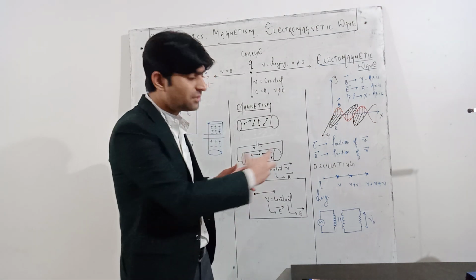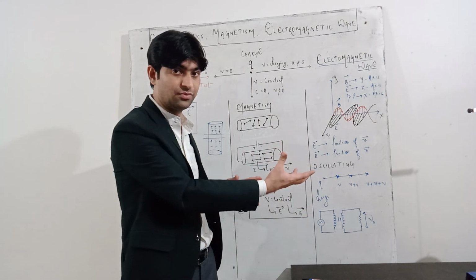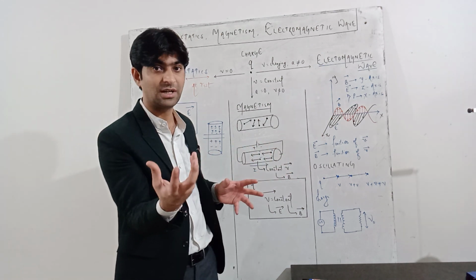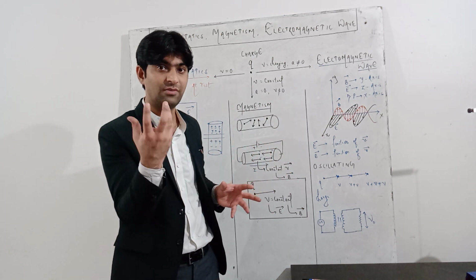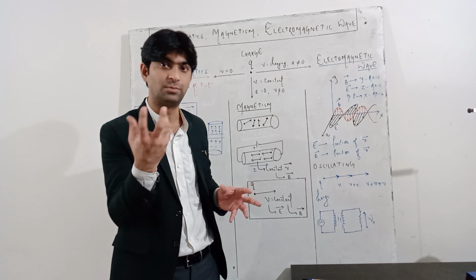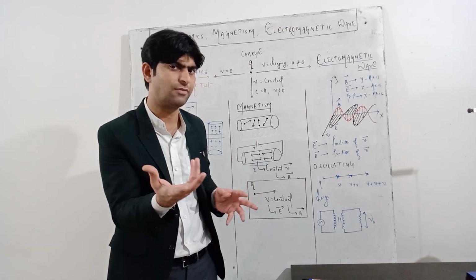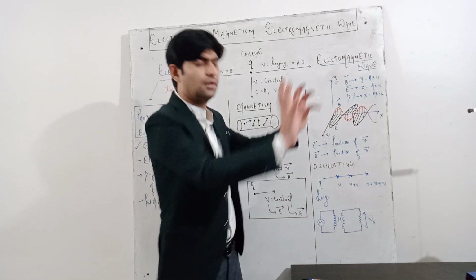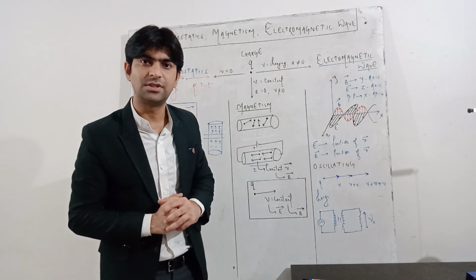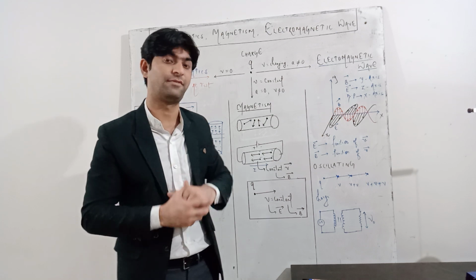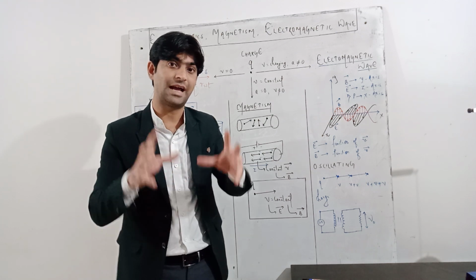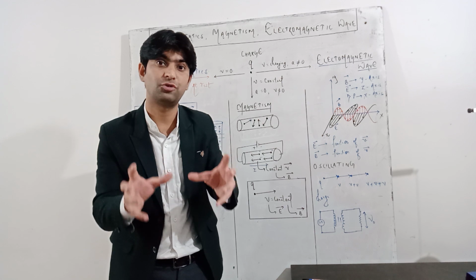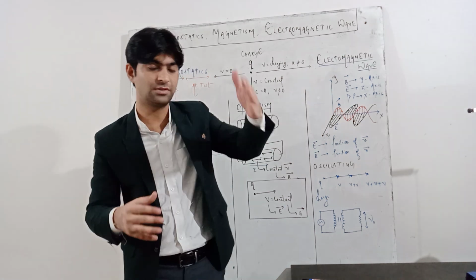So for these extra velocities, or extra energies: when velocity is there, the charged particle definitely has a certain mass. When the particle has a certain mass and moves with a certain velocity, it will definitely have some kinetic energy. And that energy is pushing the particle in the forward direction, and that's why it forms a wave. That's why accelerated particles form electromagnetic waves. Accelerated means the velocity is increasing.